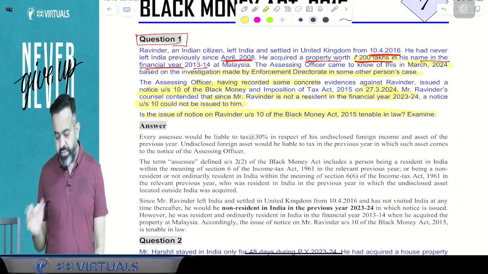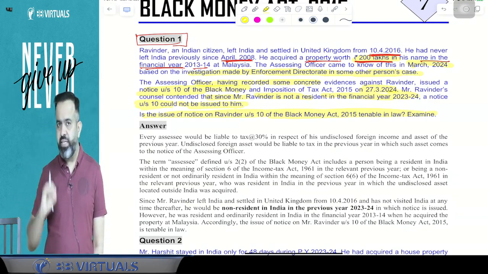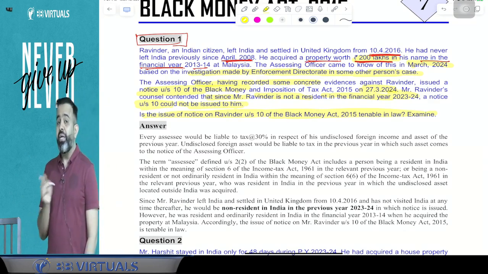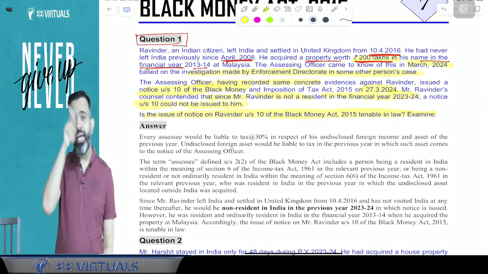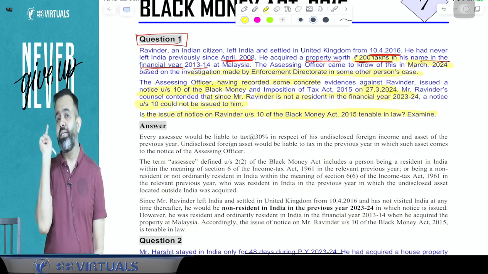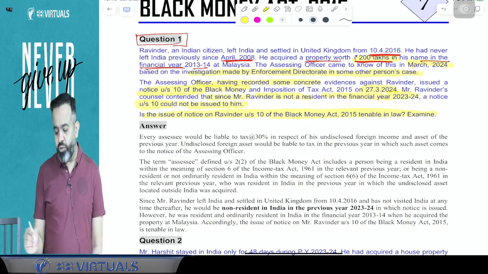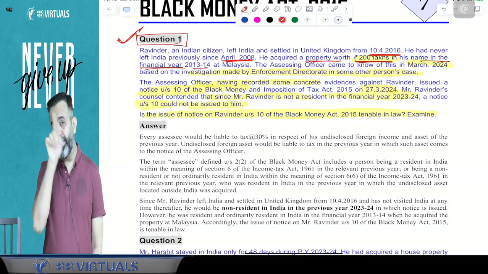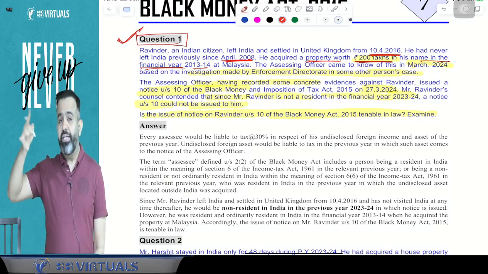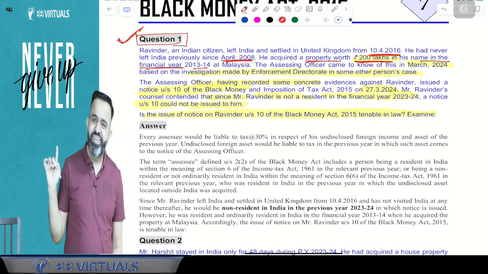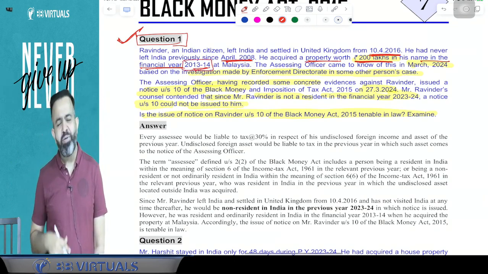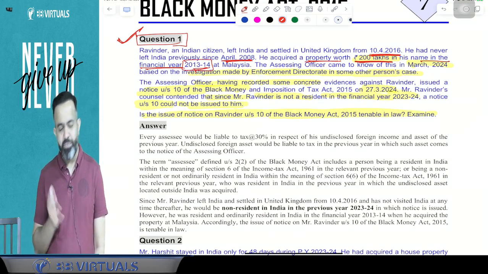Because under this Act, the assessee can be a person who is resident in the current year, or suppose in the current year he is a non-resident or RNOR, but in the year in which that asset was acquired, he was a resident, then he can be treated as the assessee. So guys, it is tenable in law, because the asset was acquired in 2013-14 in Malaysia, and at that time he was a resident. So the notice is tenable as per the law.